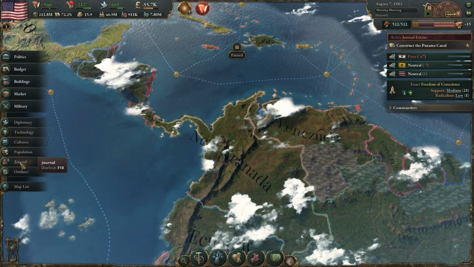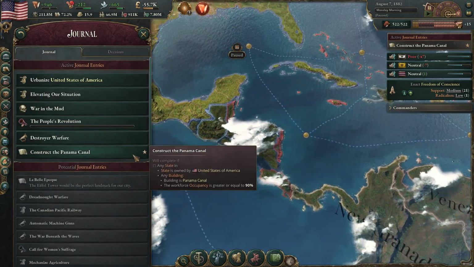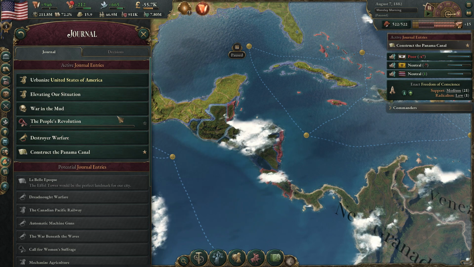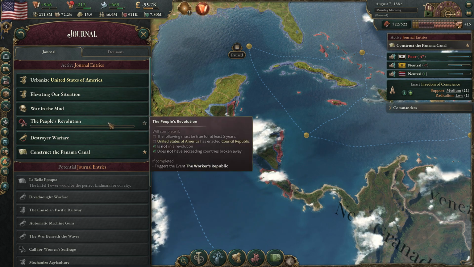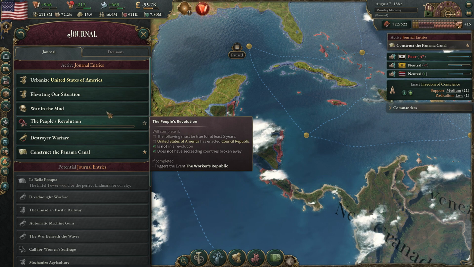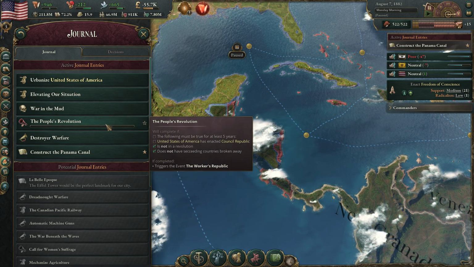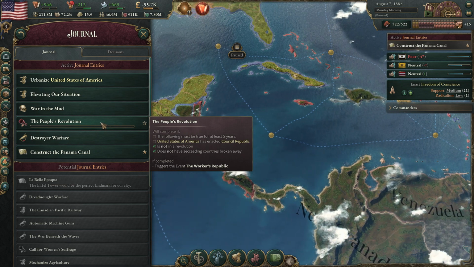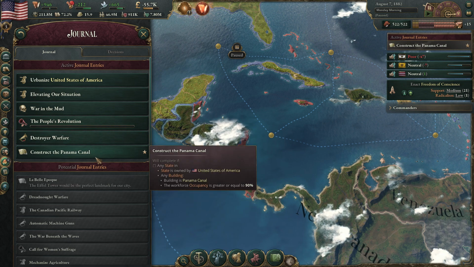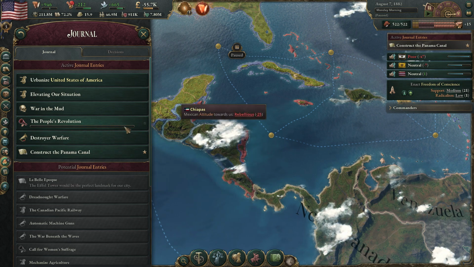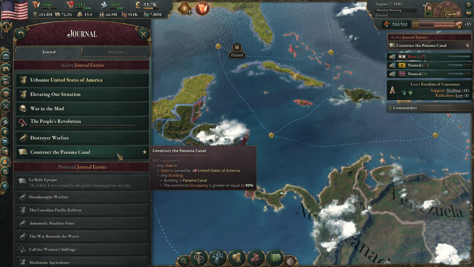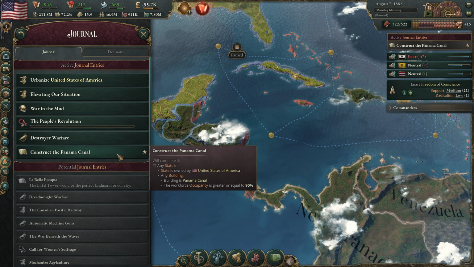So yeah, let's go and take a look at that journal entry and see what all we need to do there. This here can't be completed until we go to war. We have 9 years to do it. That means we got a couple of these that need a war to start. There's also one here, the People's Revolution, and this would be for a Workers' Republic if we enacted the Council Republic. So construct the Panama Canal has already been added and pinned up there on the outliner. And so basically, we just need to get control of the state.